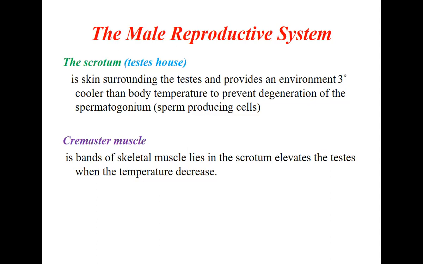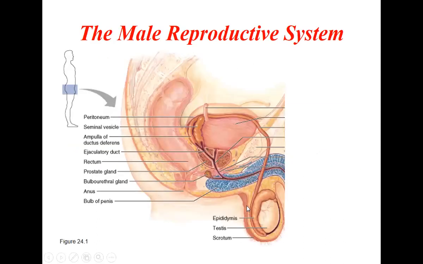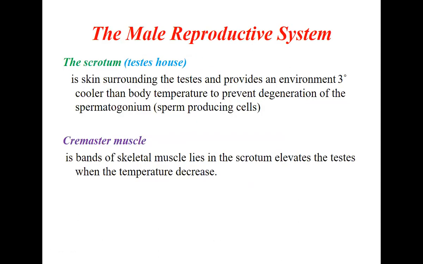Then coming to the cremaster muscle. There is a muscle inside that is called the cremaster muscle. It is a band of skeletal muscle that lies in the scrotum and elevates the testis when the temperature decreases. Inside the scrotum there is a muscle called the cremaster muscle. So whenever the testis temperature becomes very low because of the outside temperature, the testis is elevated upwards to increase the temperature.